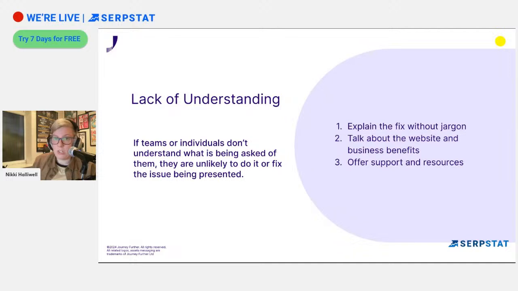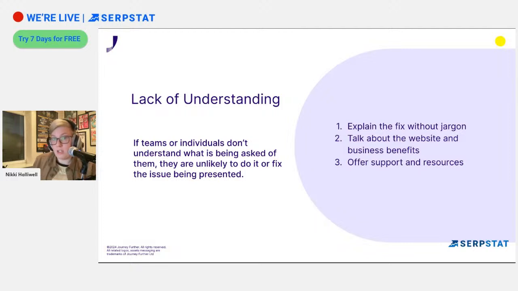Make sure that you're explaining what you need without jargon. This is something that I do in all of my tech work, is I just use it really plainly. Sometimes you might need to include some jargon phrases in there, but then take the time to actually explain what it means. And just imagine that you're trying to explain it to a child, not in the sense that you're being condescending, but just making it so that it's something that even a child could understand, so that everybody comes away from the meeting or from what it is that you're sharing with a much better understanding of what it is that's being discussed.